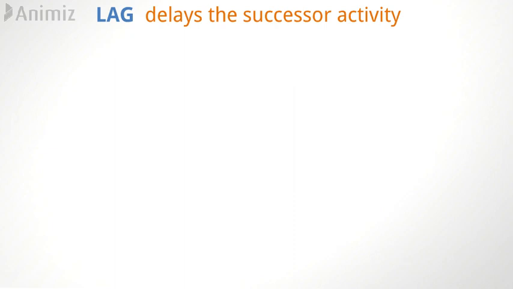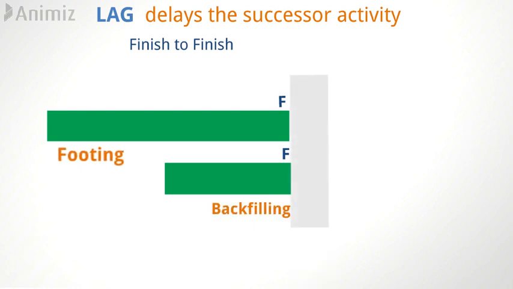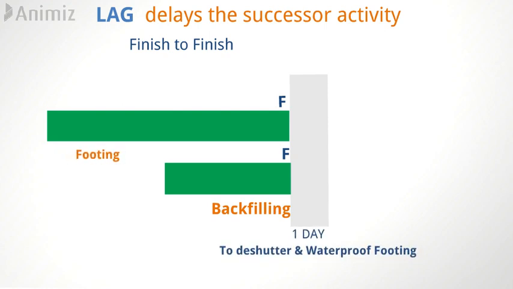Let's take another example. Suppose we have to do the footing and the backfilling, both having the finish to finish relation. That is, the finish of footing drives the finishing of backfilling. Now once the footing is about to finish, the backfilling at least requires one day for deshuttering and waterproofing of the last footing, and hence we need to delay the backfilling activity by at least one day. This can be done again by the lag concept in Primavera P6.